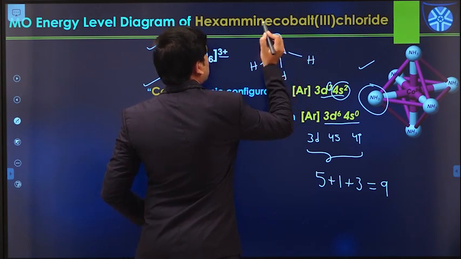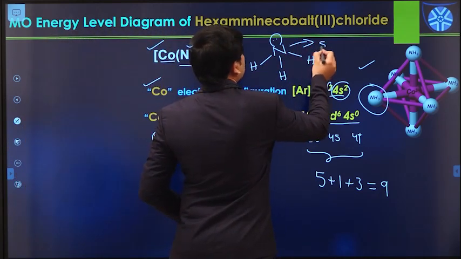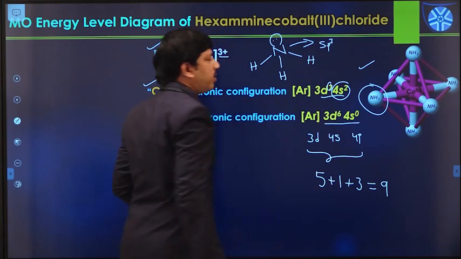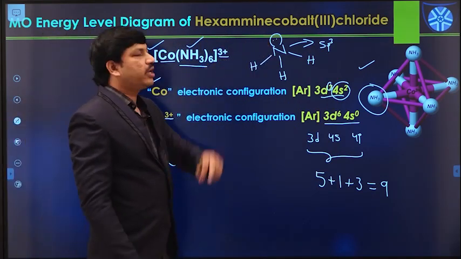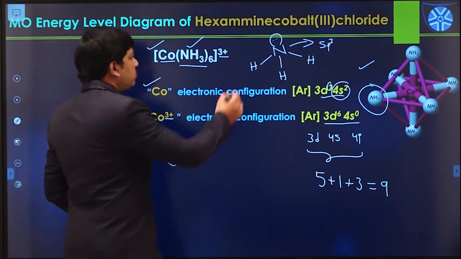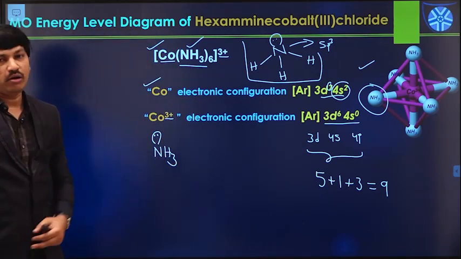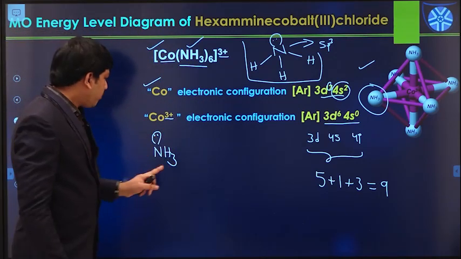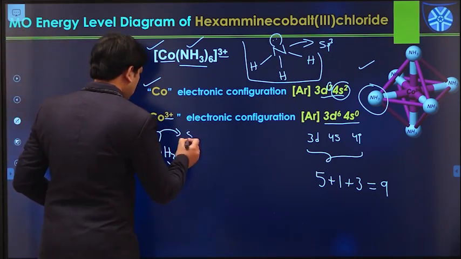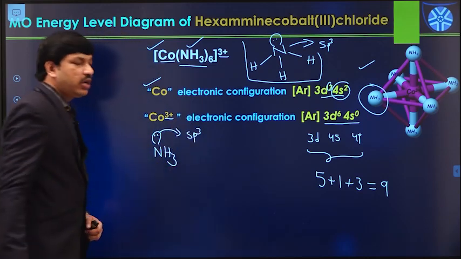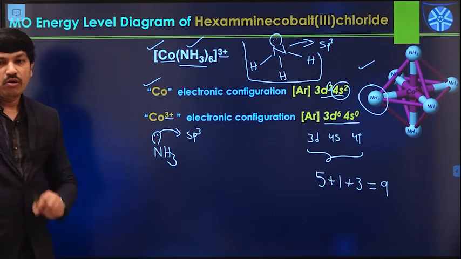In this case, each nitrogen undergoes sp3 hybridization, and one of the sp3 hybridized orbitals contains the lone pair of electrons. This neutral molecule acts as a ligand in this example. So from the ligand side we have sp3 hybridized orbitals, and each orbital consists of one lone pair of electrons.